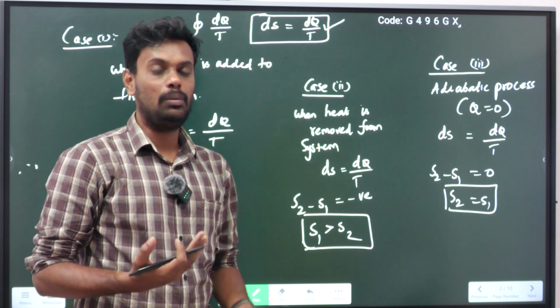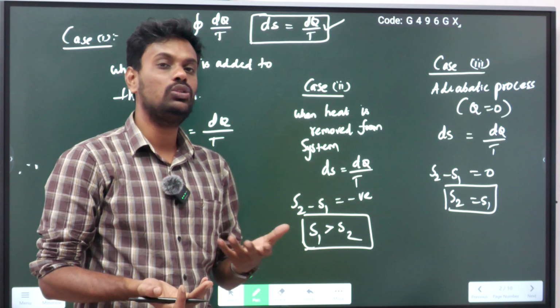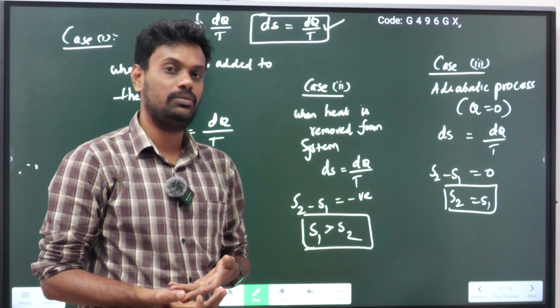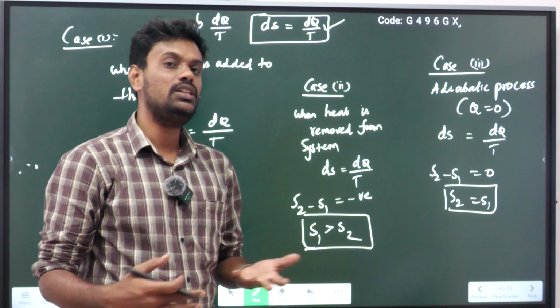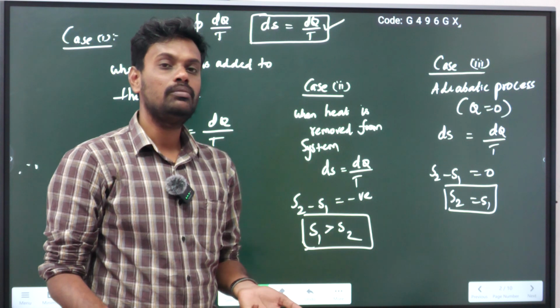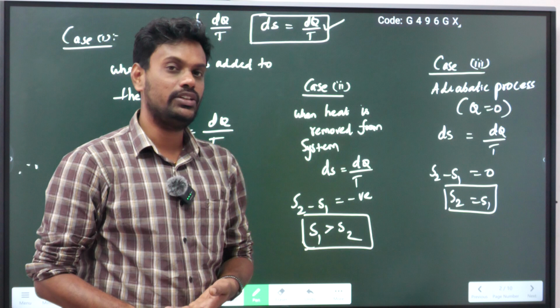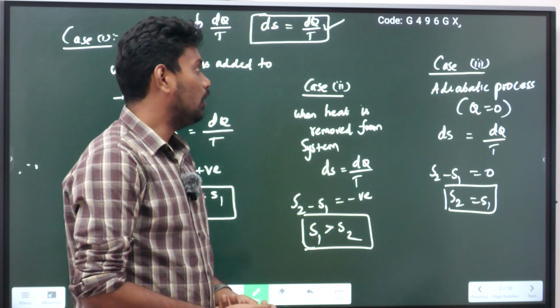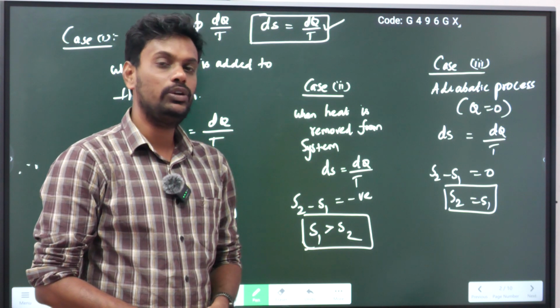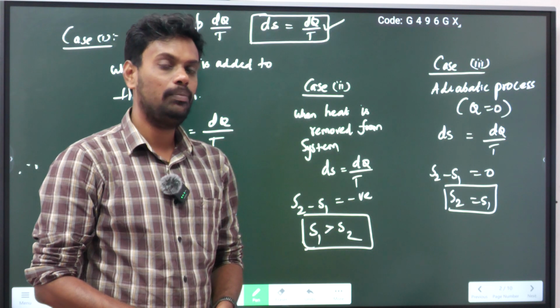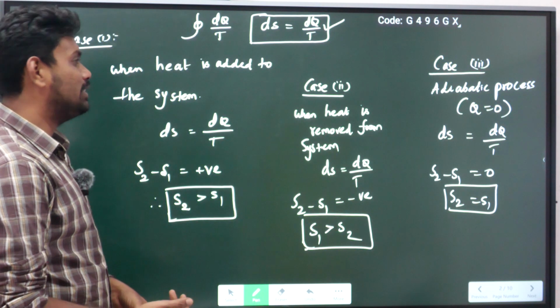Some amount of heat is getting transferred, and due to that the temperature of the system is changing. If the temperature is not changing, then the heat is not particularly transferred to that area. That unavailable energy is indicating the entropy. ds equal to dQ by T is the entropy formula. Now I am considering three cases.